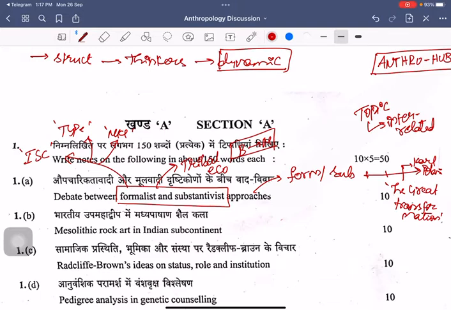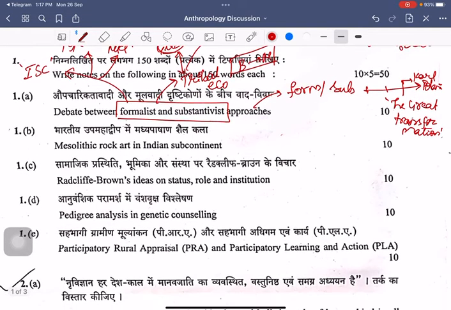And you see these tribal entities transitioning from a substantivist form of understanding to a formalist form of understanding. You can talk about the tribal economy vis-a-vis the impact of globalization to bring in this dynamism with respect to the transition from substantivism to formalism. Right? This can be a simple approach for this question.